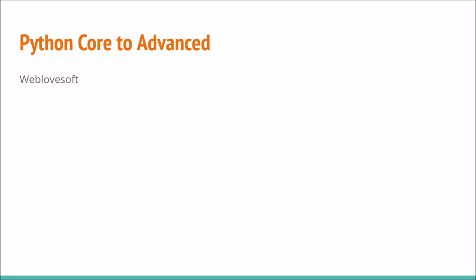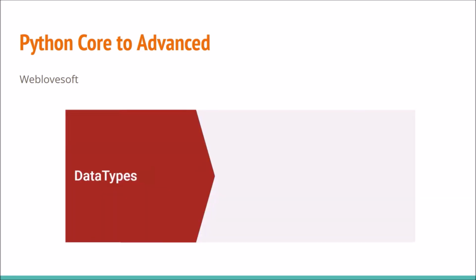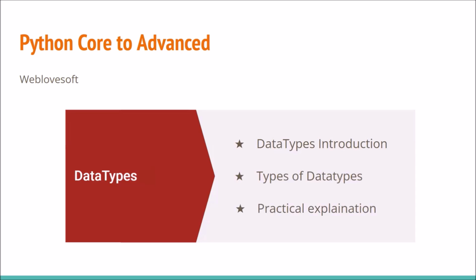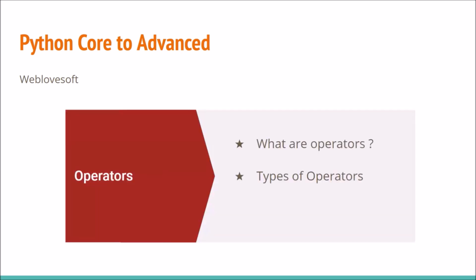After completing the introduction, we will learn about data types. As you may know, Python is dynamically typed, meaning the type of a variable is determined at runtime. We will discuss what a data type is in detail in the coming classes. Following data types, we will learn about operators. There are different types of operators, and we will cover all of them in upcoming classes.